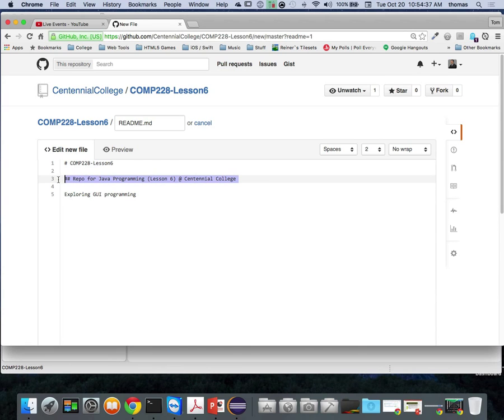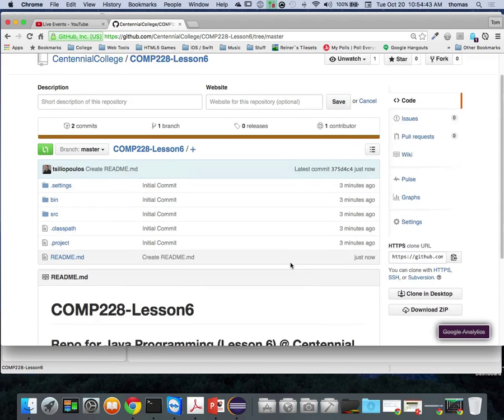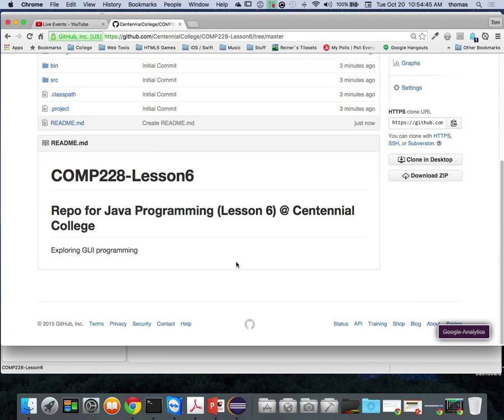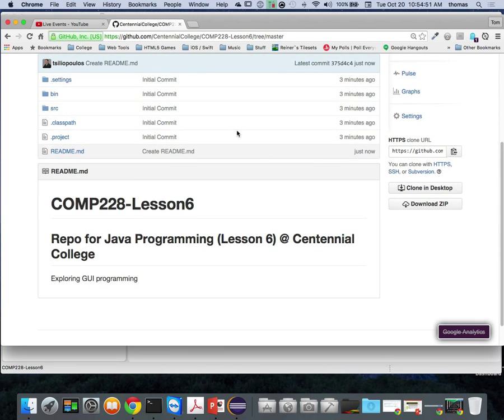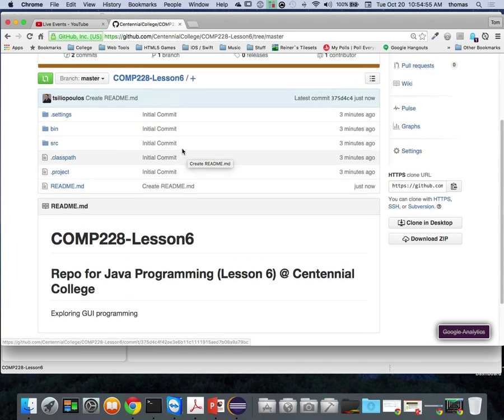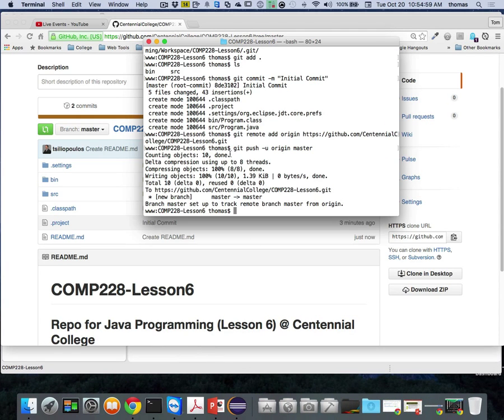So it's going to be like a secondary heading when you do your README file. And if I click commit new file, I get a bit of a thing like this, right? It gives you an example, some kind of indication of what this repo is for. Okay, I've got a README file, which means I'm one commit ahead. I've got 2 commits online, but yet in my command line structure, I only have 1 commit.